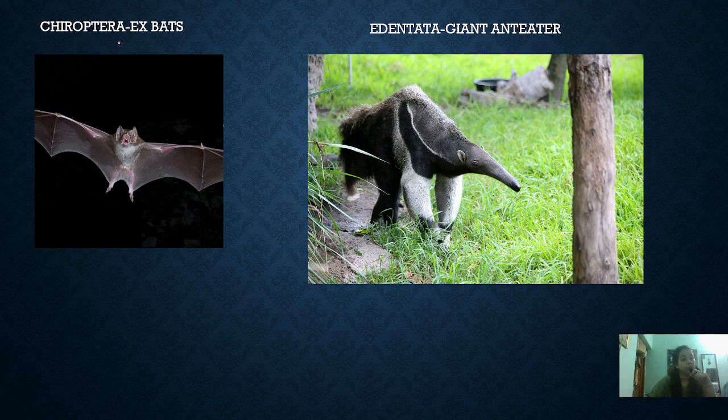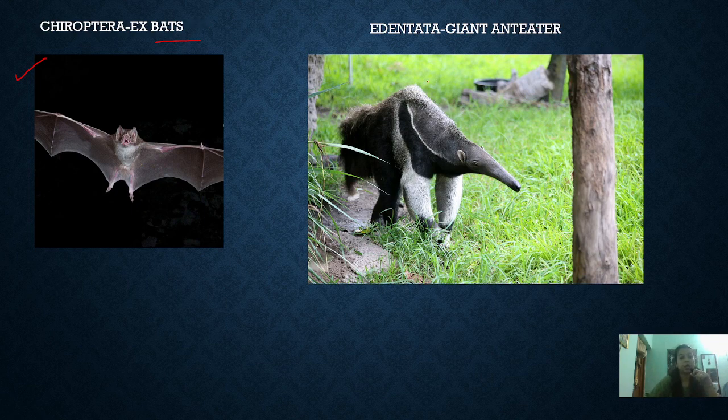Next is the Chiroptera. These are the only mammals which can fly, that is, the bats. Bats are of two types: insect-eating bats and fruit-eating bats. These bats are the only mammals which can fly. Their forelimbs are modified into a patagium, which acts as wings, and they have clawed forelimbs, with the claws present in the patagium. So bats are known as flying mammals.